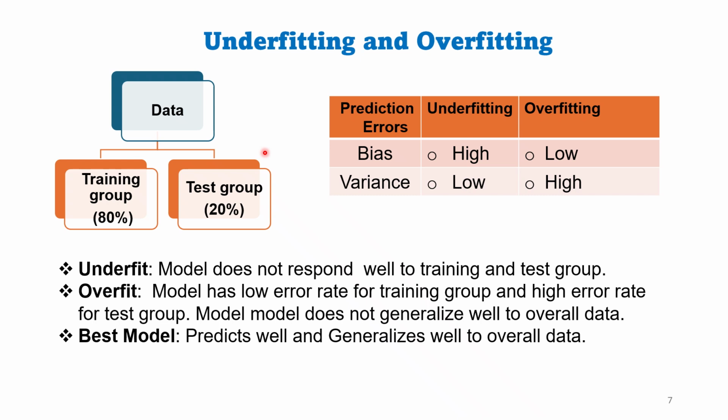Split could be two-way split, train and test groups. Split could also be three-way split, training group, test group, and the third group would be cross-validation group. There could be a separate portion of the held out data used as validation data set during training. Let's say 70% training, 20% validation, and 10% test data group. Cross-validation data is used in cross-validation method to estimate how the model generalizes on the training dataset.